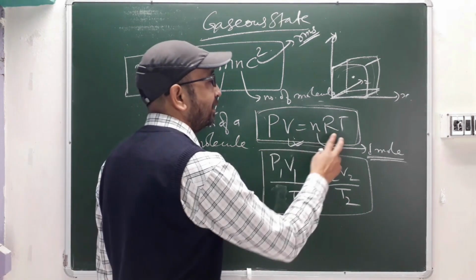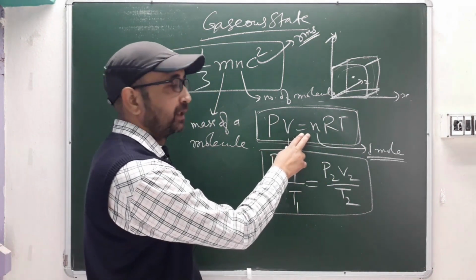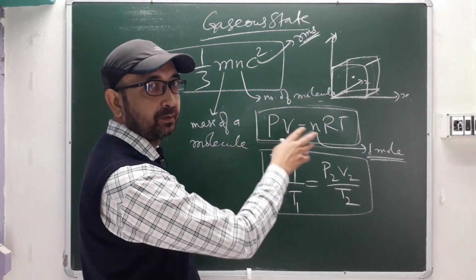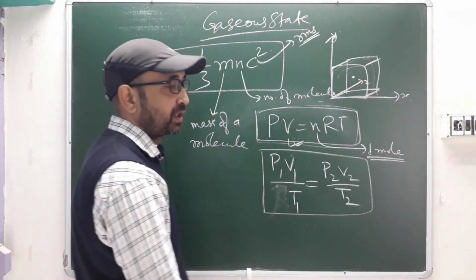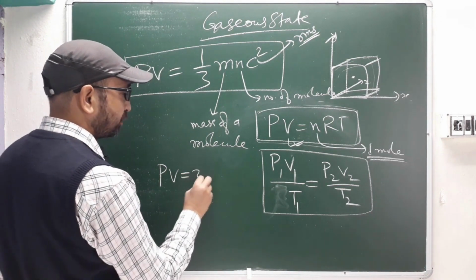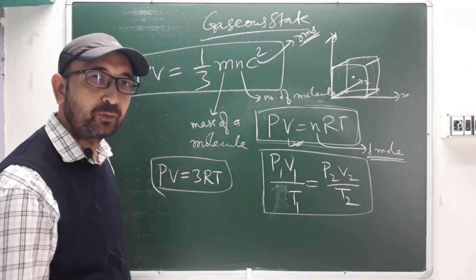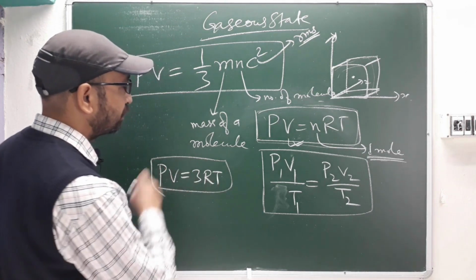Sometimes they are asking directly for the ideal gas equation, but how will they modify it here? They will say, for 3 moles of ideal gas, what will be the equation? Then your equation will be... play smartly, okay. So it will be 3RT, correct? If they are saying for 3 moles of ideal gas, then it will be PV equal to 3RT.